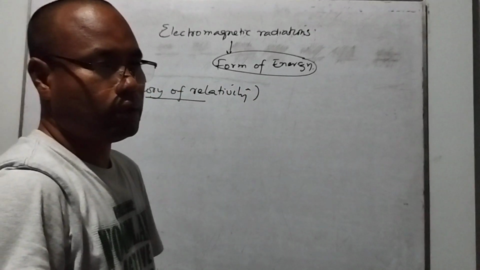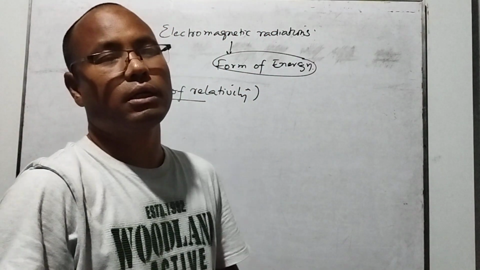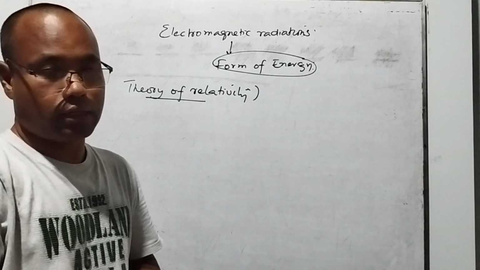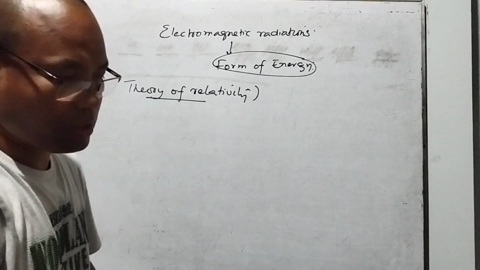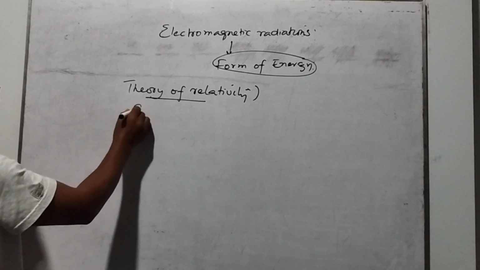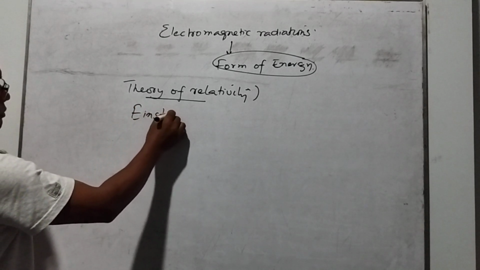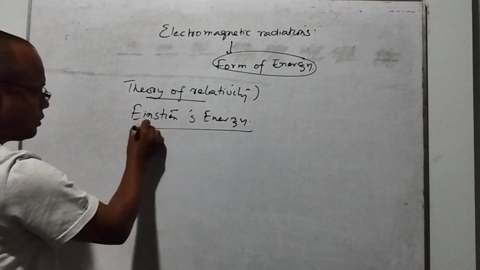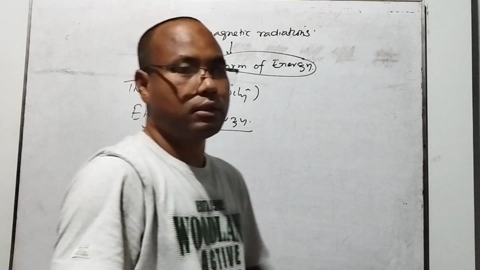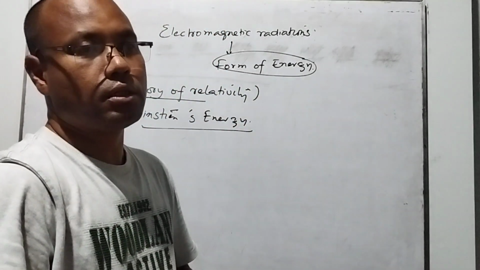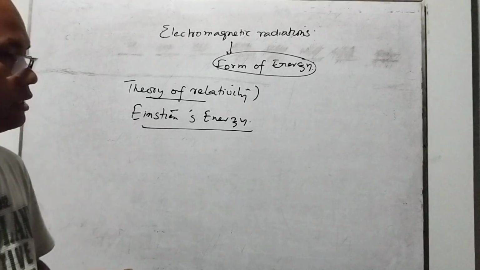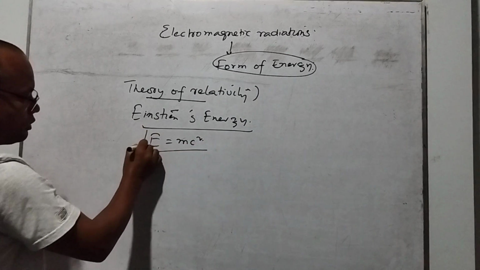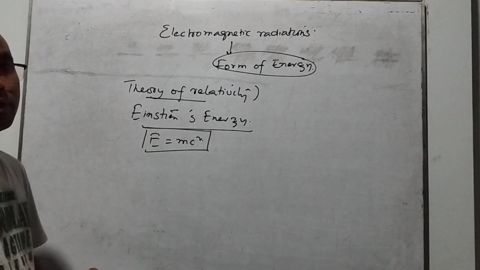In this theory, what it found is that the energy associated with particles moving with a velocity, that energy we call Einstein energy. Mathematically it is found that there is a relation between the energy and the mass of the particle. That is, we write E is equal to mc². So this energy we call the Einstein energy.